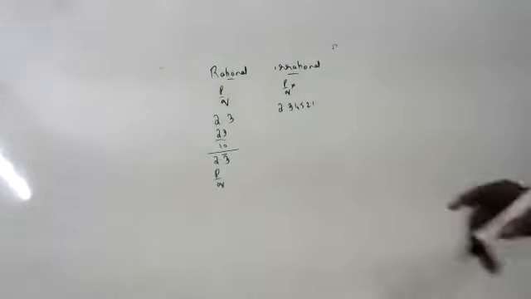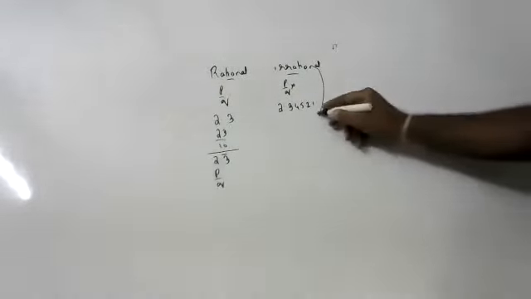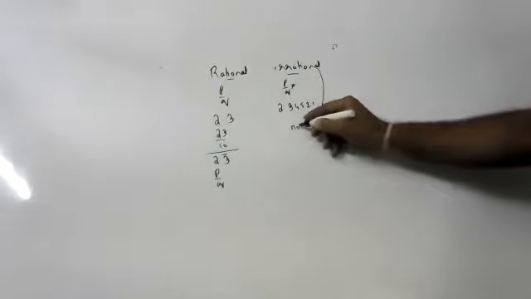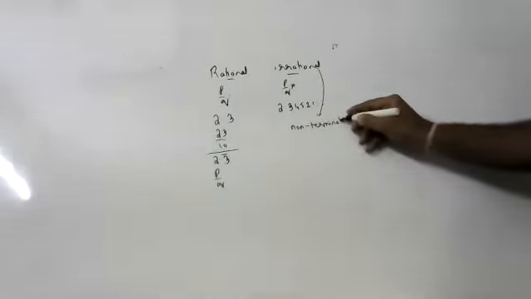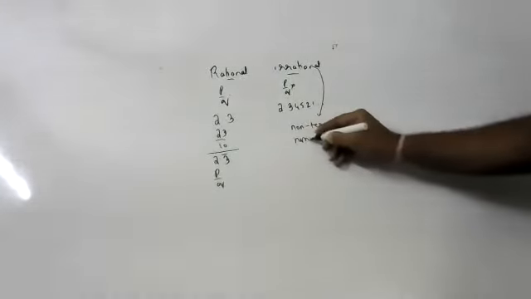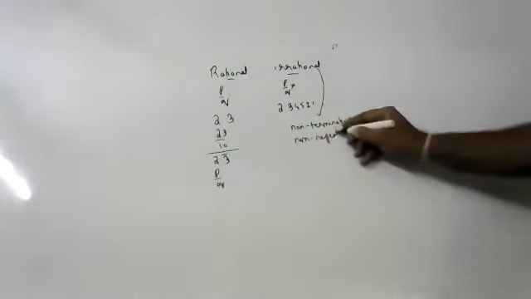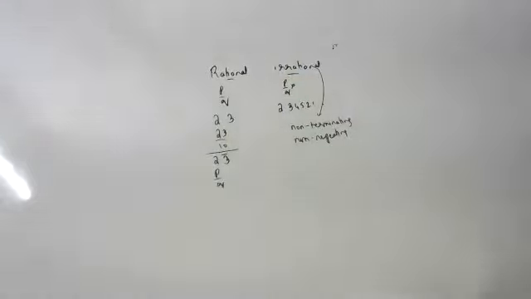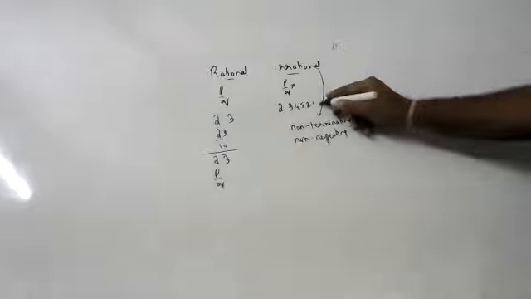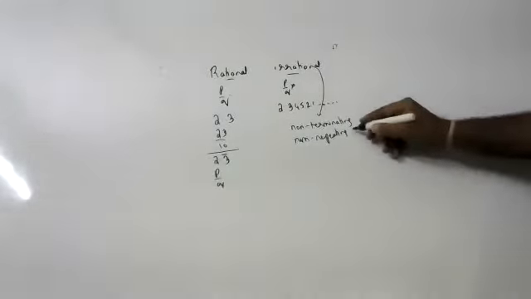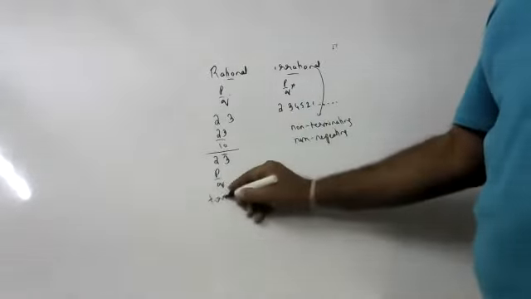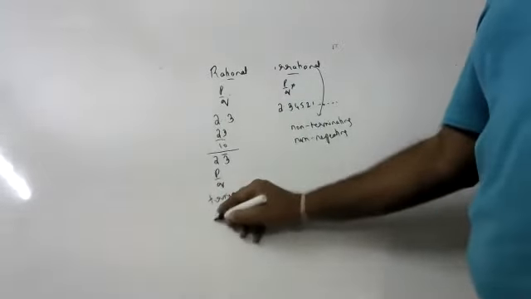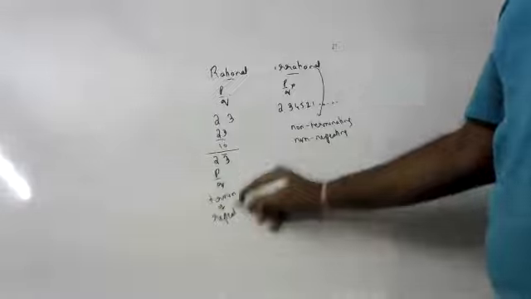What is an irrational number, sir? An irrational number is non-terminating, it will never stop, and non-repeating, it won't repeat. If it repeats, it is a rational number again. If it is non-terminating, dots will come like this, and non-repeating, then it is called an irrational number. And whichever is terminating or repeating is a rational number.